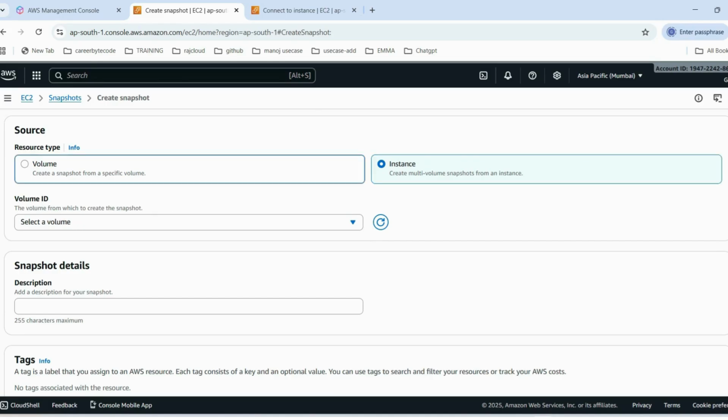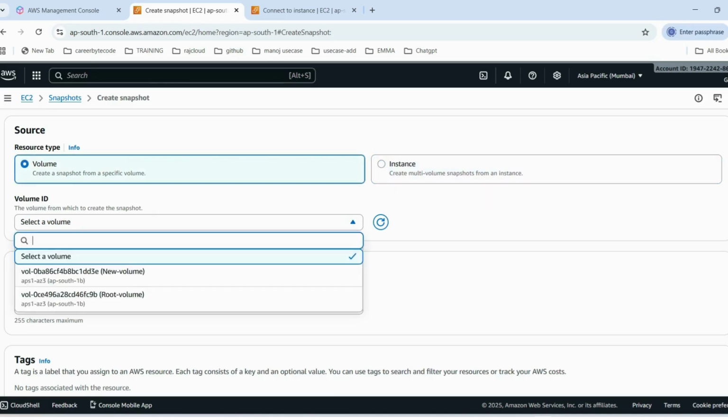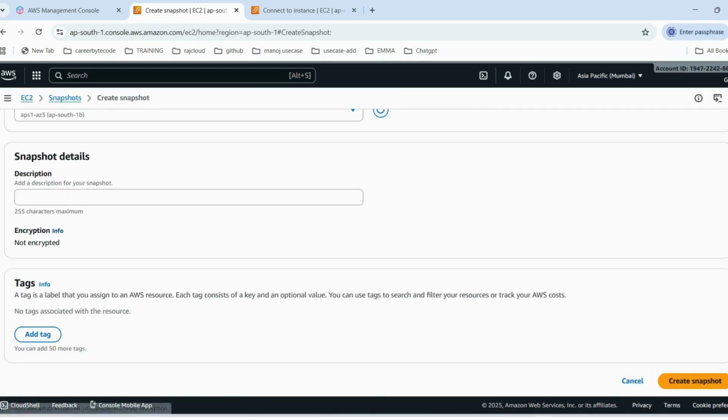Now I want to take a snapshot of the volume. So I will select volume, then select the newly created volume disk. Then for snapshot details, I enter "snapshot before resizing". Then click create snapshot.